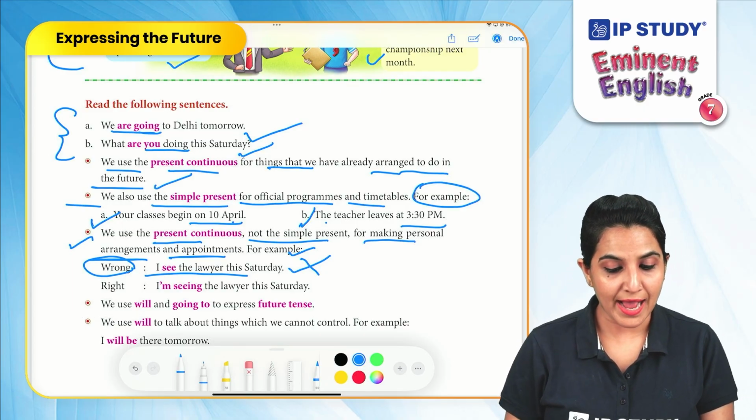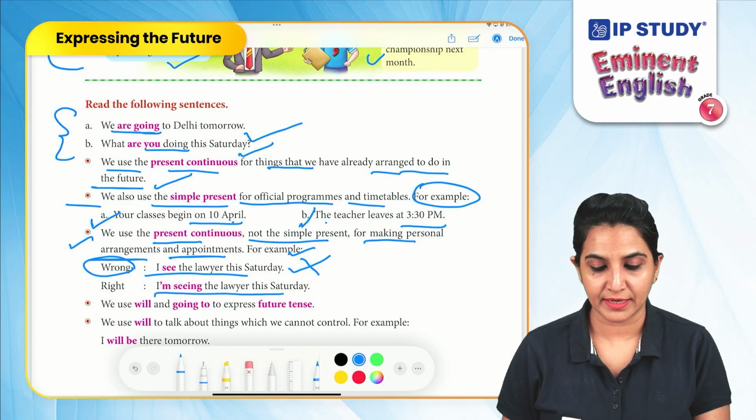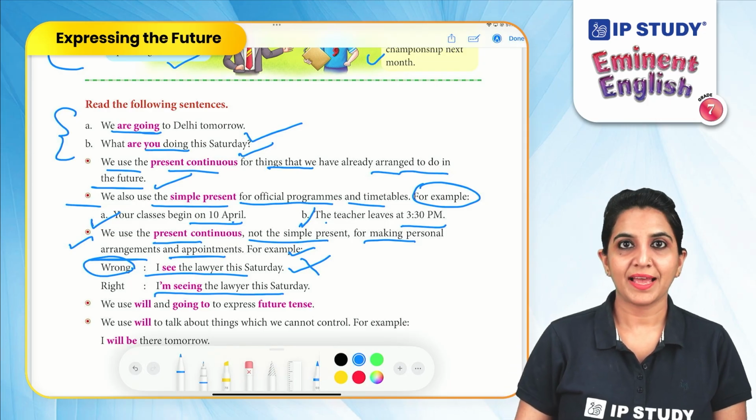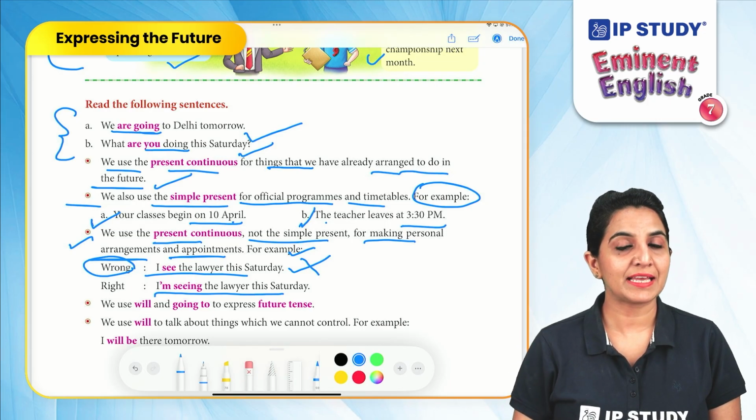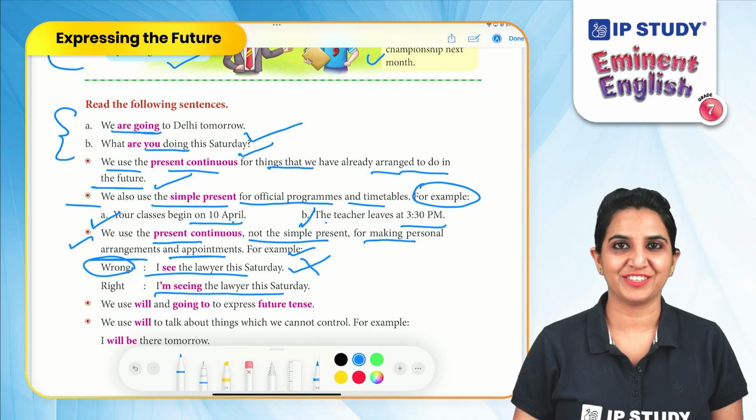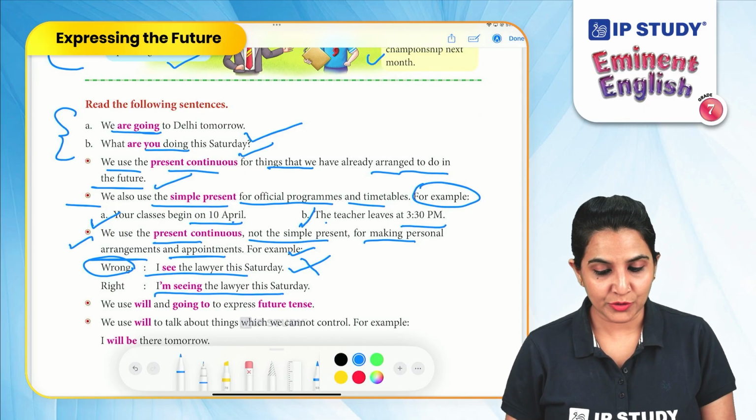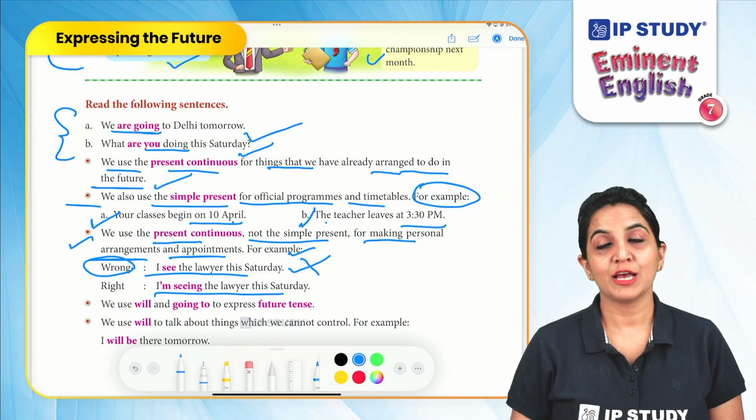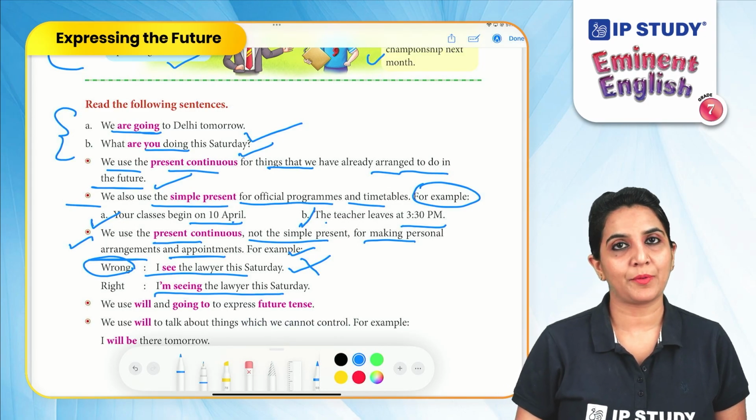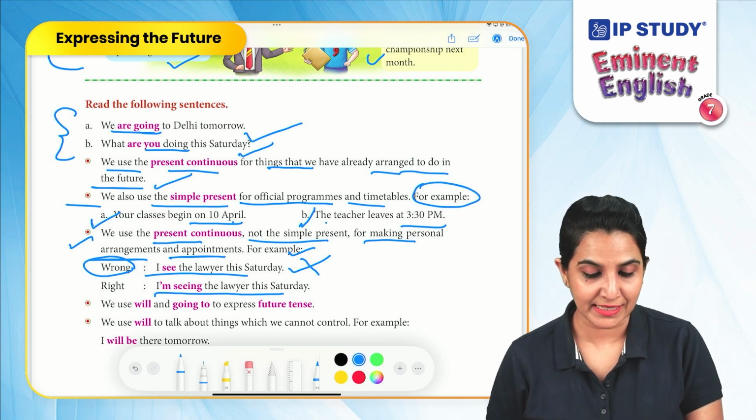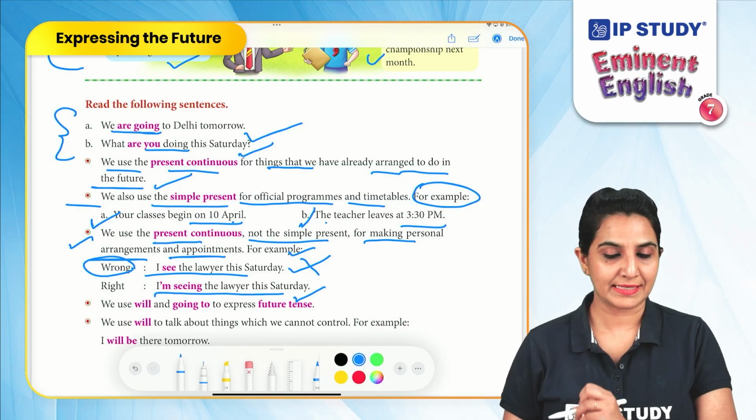Whereas, I'm seeing the lawyer this Saturday. Now, this sentence is a personal appointment. And we have made this sentence in which tense? Very good. The present continuous tense. Hence, we can use the present continuous tense for making the personal appointments that are going to happen in the future. Therefore, the correct answer is, I'm seeing the lawyer this Saturday.